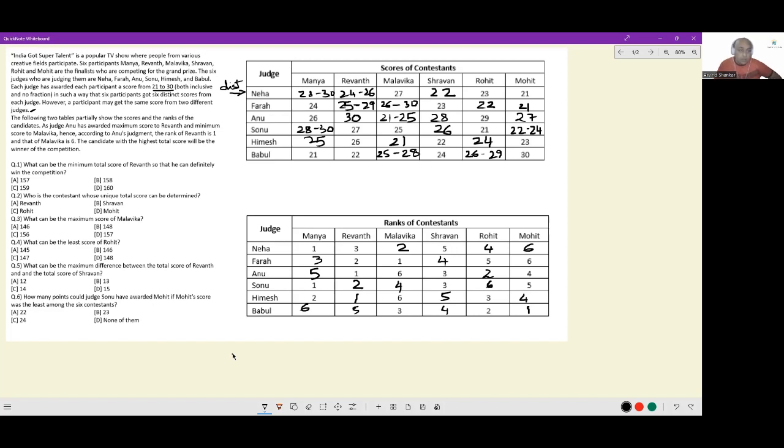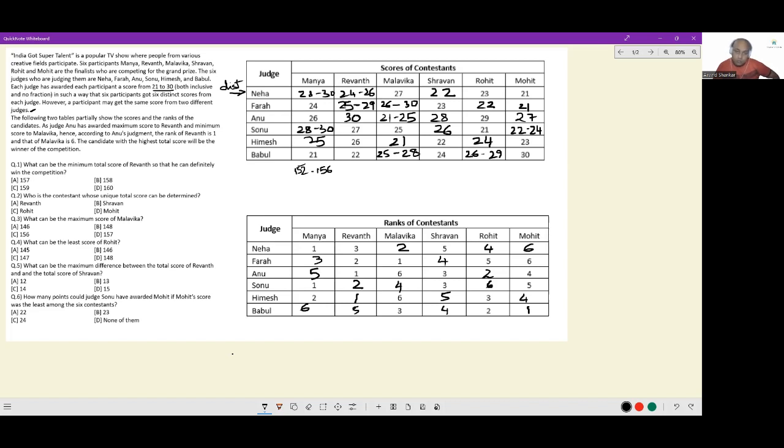Let's go. What can be the minimum total score of Revant so that he can definitely win the competition? So what we would need to do here is find out the maximum possible points total for every participant, and then see if Revant can possibly win the competition. Let's do the highest possible summation for Manya. 21, 25 is 46, 46 plus 50 is 96, 96 plus 60 is 156. So her scores will lie from 156 as the maximum, and 2 less, 152 to 156 for Manya.